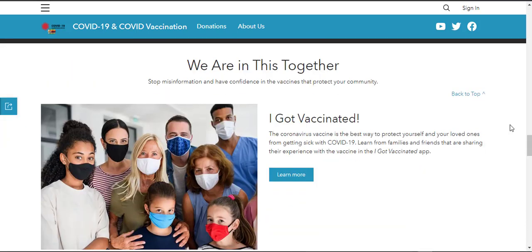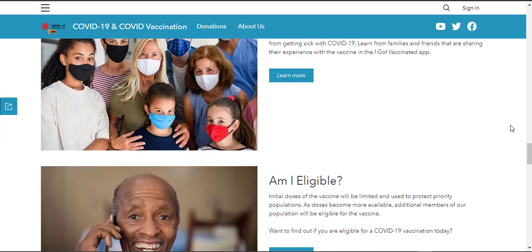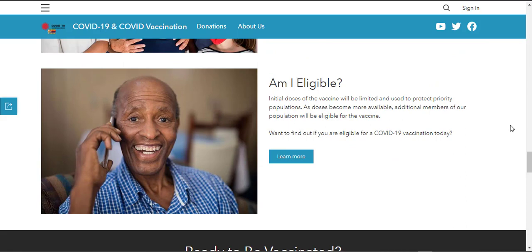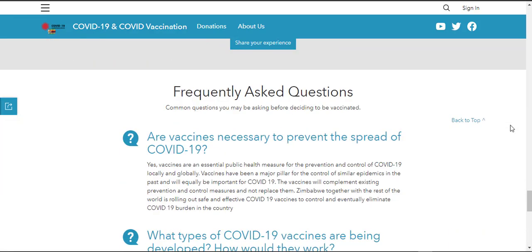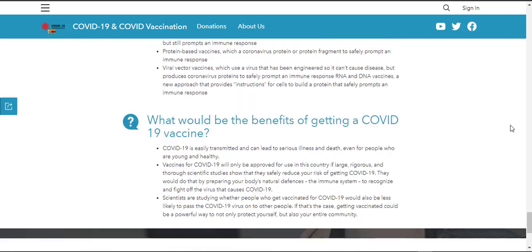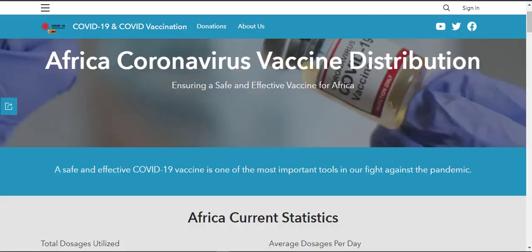We have the I Got Vaccinated app, which encourages and promotes healthcare in and around Africa. We have the Am I Eligible app, which tells you if you are eligible for a vaccine within your region. We also have the Locate Vaccination Centers app, and a section for frequently asked questions. Because a lot of people have been confused, we've also come up with a WhatsApp platform whereby if anyone types COVID vaccine or data, they get automated responses with regards to the keyword they've used.